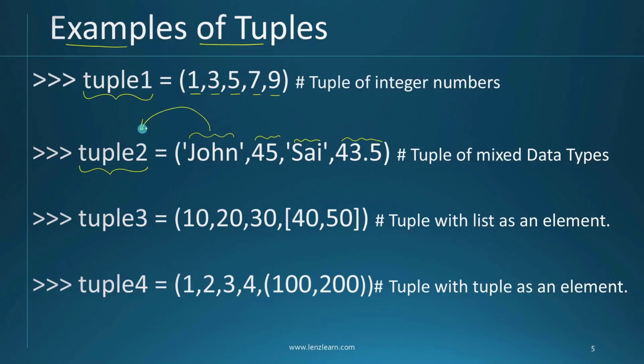This tuple will be stored into variable tuple2. In the third statement, I am creating a new variable tuple3, and it is storing a tuple that has a list element within it. This list has 2 elements inside it. In the last statement, I am creating a new variable tuple4 for storing a tuple, and inside this tuple I have a subtuple with 2 elements, 100 and 200. So all these tuples are valid. That is why a tuple can have any data types inside it. It can have a string, float, integer, or another list or another tuple inside of it.